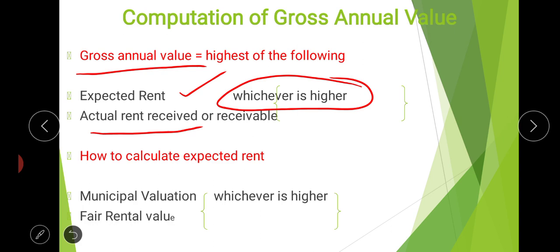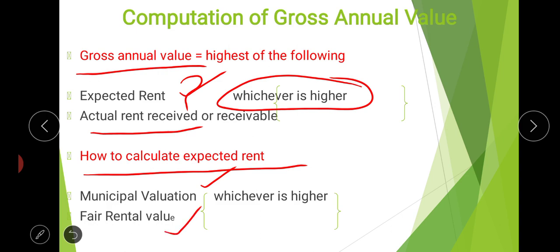Then another question: how to calculate expected rent? Expected rent can be calculated by comparing two things, that is municipal valuation and fair rental value.